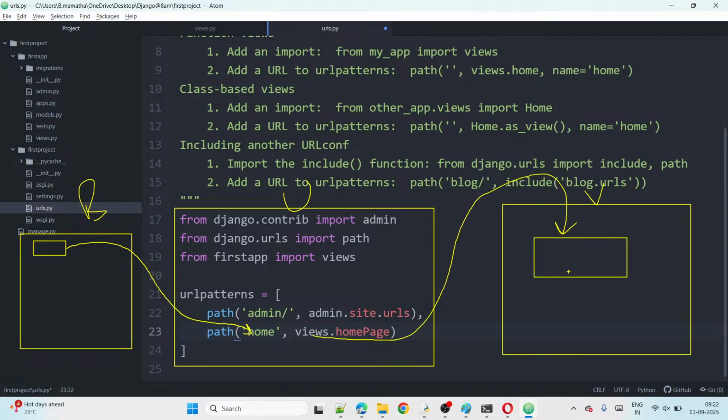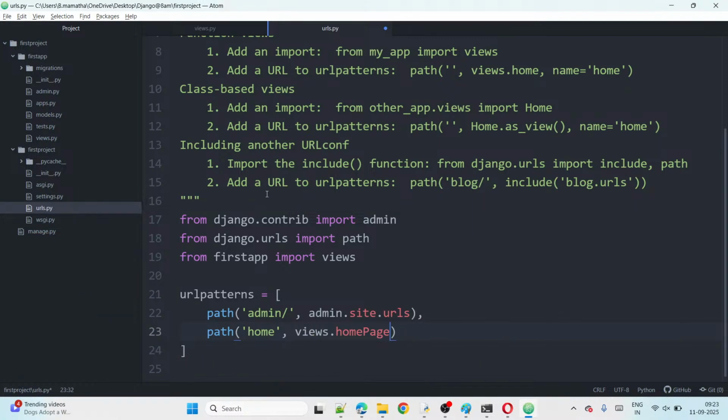It executes the home page, HTTP response is used, and then the result will display on the browser.